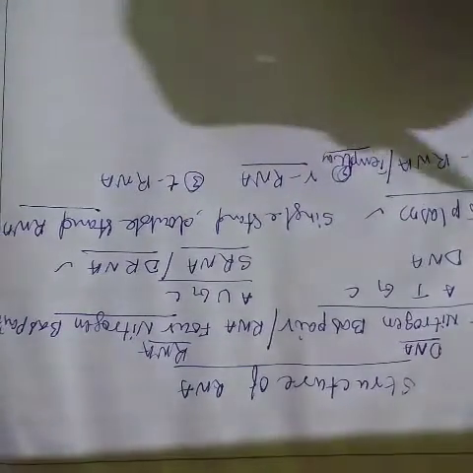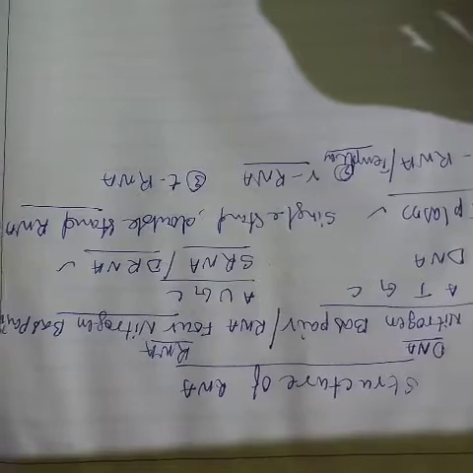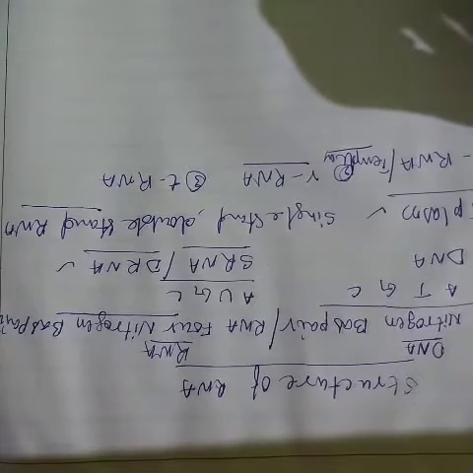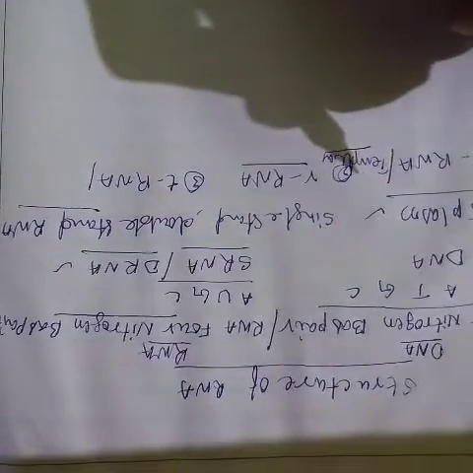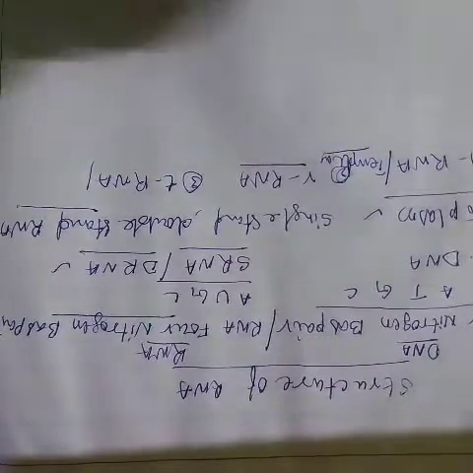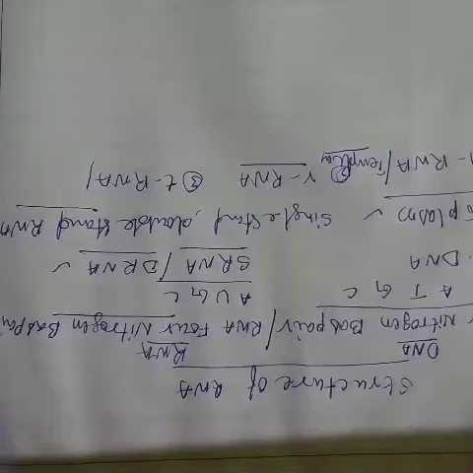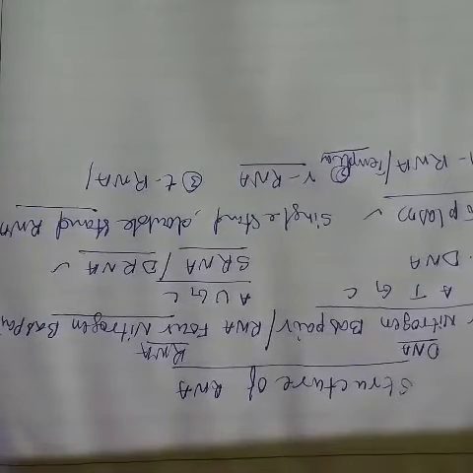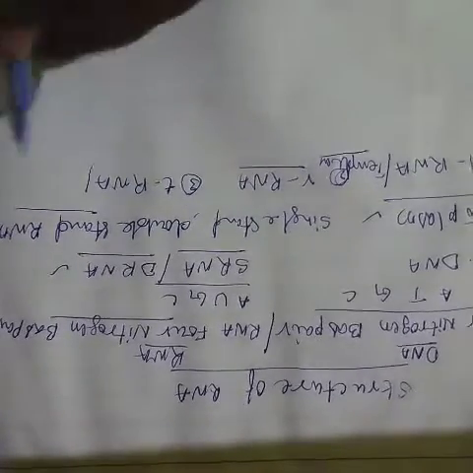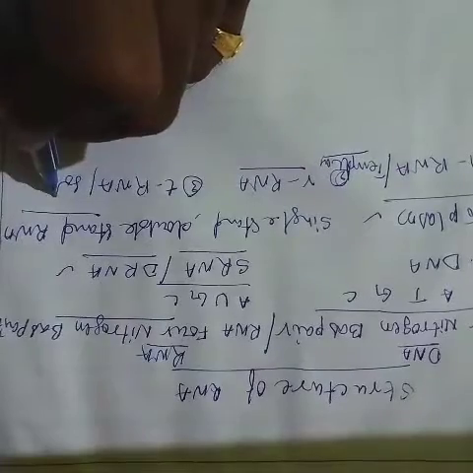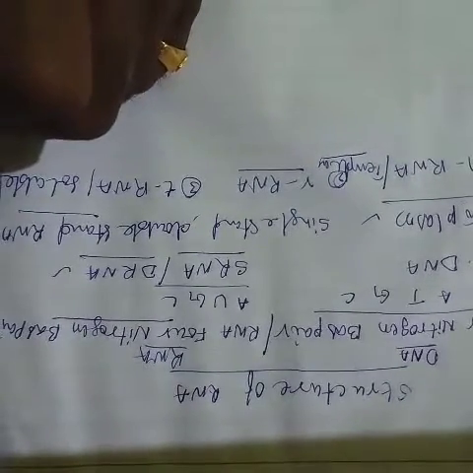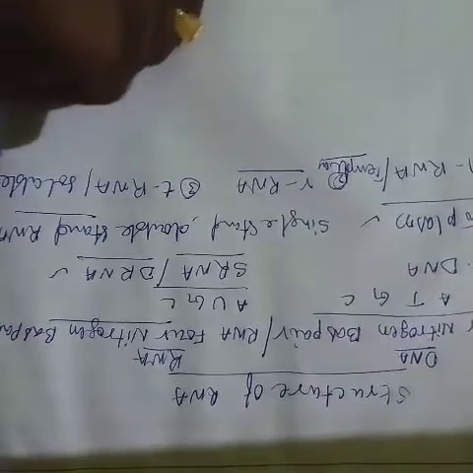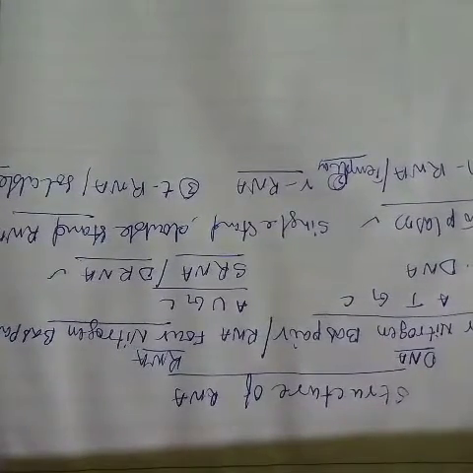And rRNA is also called ribosomal RNA. And tRNA is also called transfer RNA or soluble RNA, sRNA, soluble RNA.